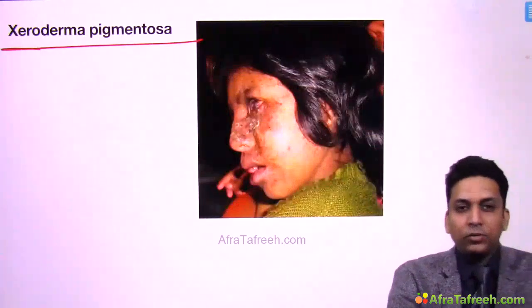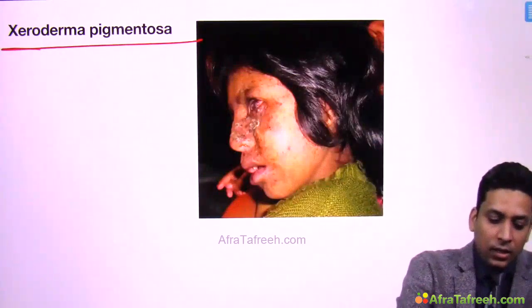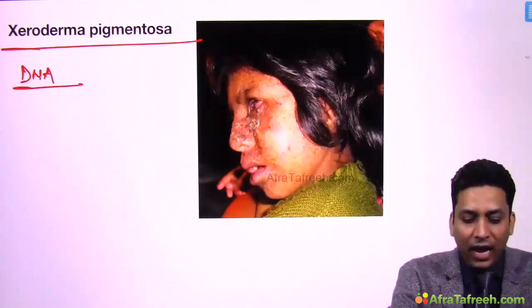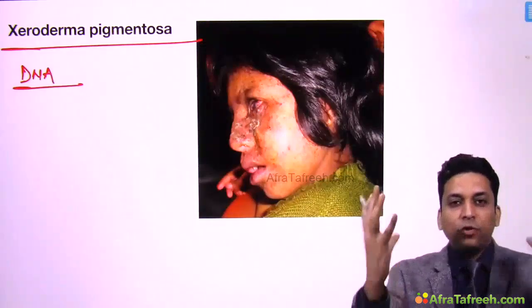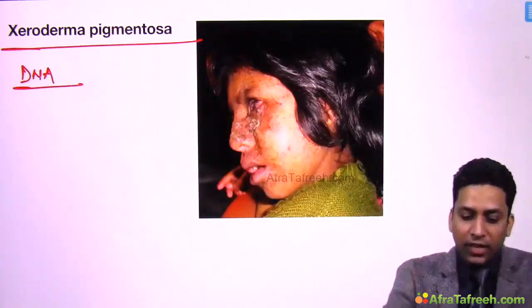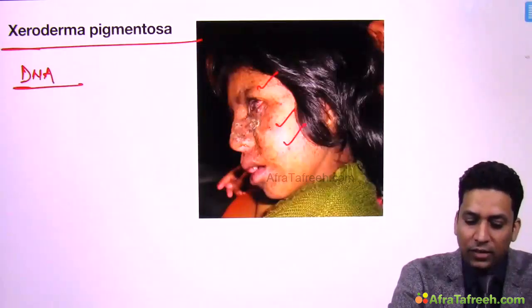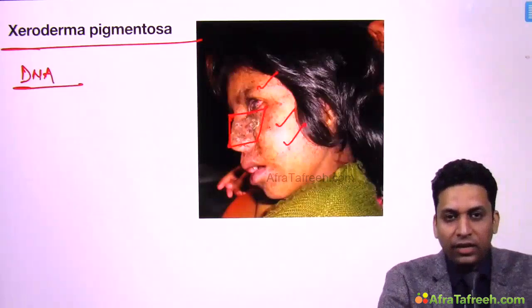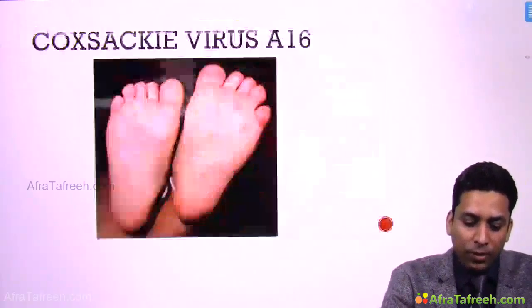Then xeroderma pigmentosa we have already discussed. This is a DNA repair defect, a nucleotide excision repair defect, and in these patients, at photo-exposed sites like the face, you will get a lot of freckles. You can see the face is full of freckles, and soon they start developing squamous cell carcinoma. So malignant changes might also develop. So this is xeroderma pigmentosa.